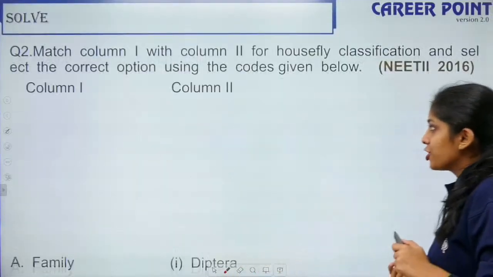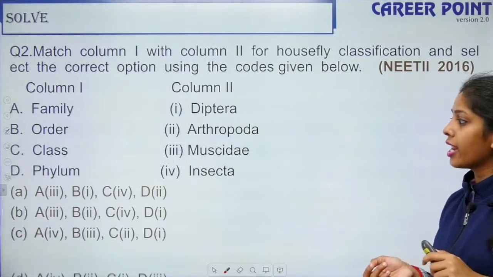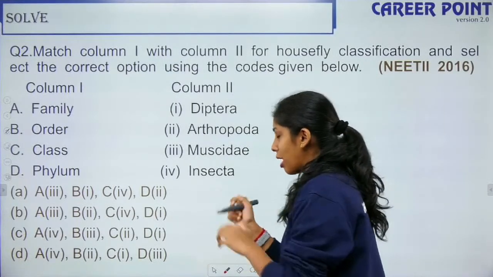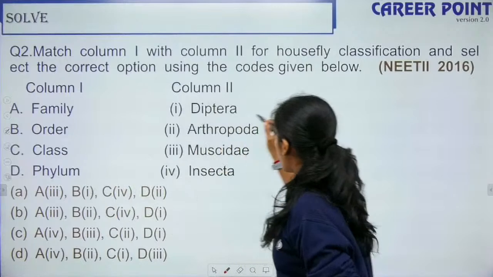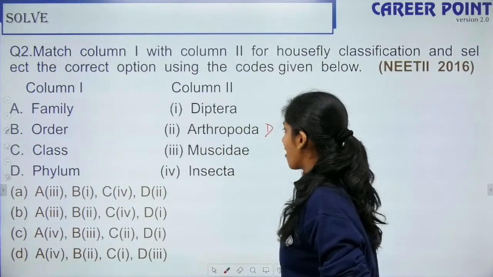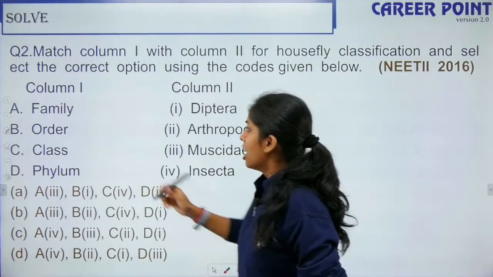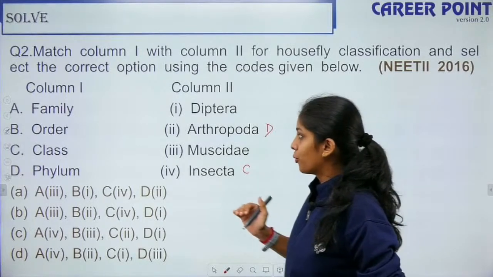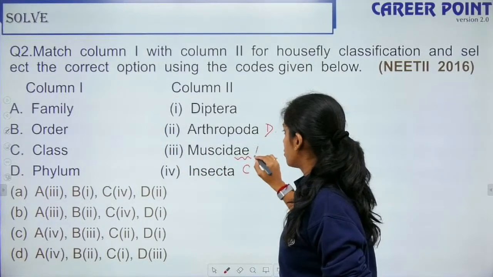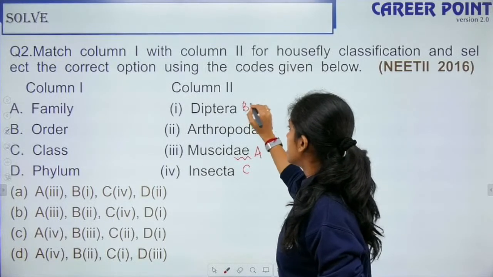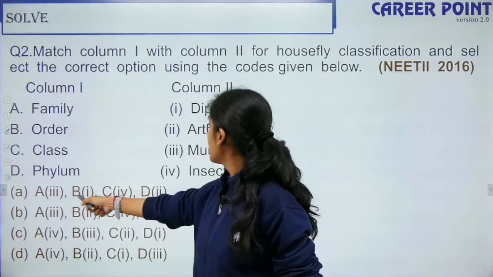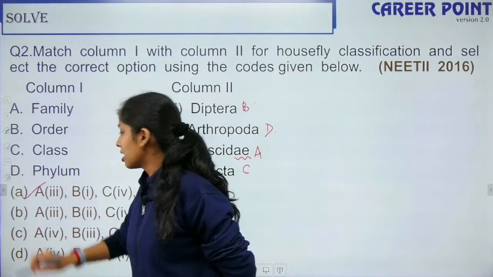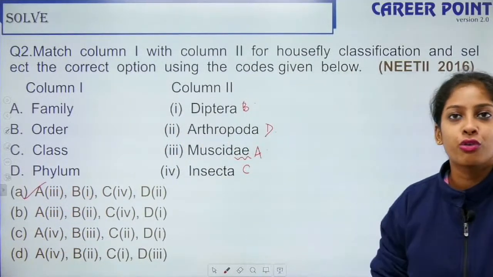The next question is match the following. Yeah, so this is where even living world can seem difficult, right? But it's very easy if you understand. So, phylum Arthropoda, we have done animal kingdom, right? Class Insecta, class Insecta comes under your Arthropoda. Family ends in AE, so Muscidae. So, remaining is this. So, A is 3, B is 1, C is 4, yes, and D is 2. So, the right answer is option A. So, this is how the match the following can come, right?